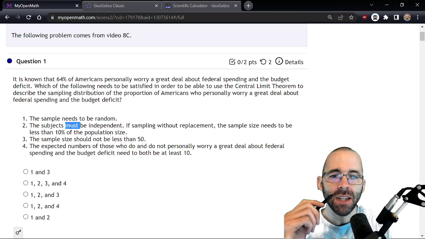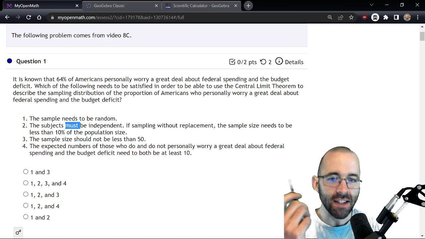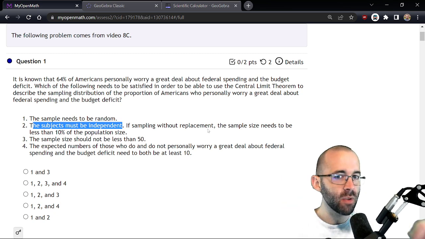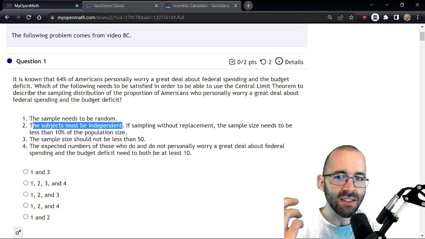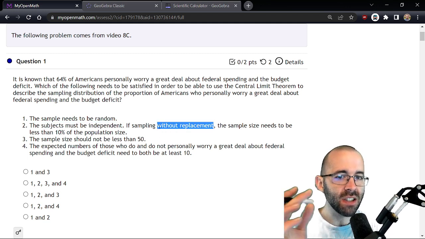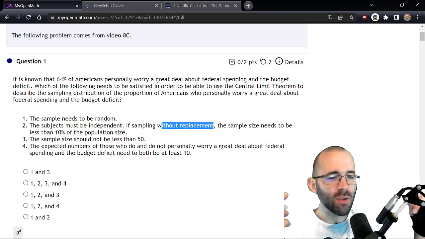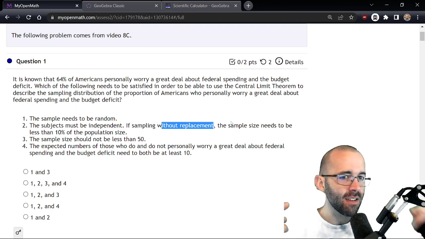The subjects must be independent. That part's true. If sampling without replacement, so with replacement means it's independent already, but if we're doing it without replacement, the sample size needs to be less than 10% of the population size. So if we're doing with replacement, it's already independent. But if we are not replacing, then it's not independent.